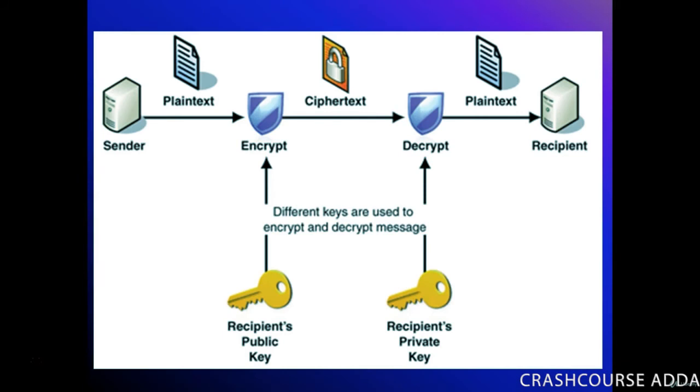Here is an example. Let's assume you are the sender of a plain text message. That plain text message is encrypted using the recipient's public key. Once that's been done, it's created into ciphertext. That ciphertext is then decrypted. It's decrypted using the recipient's private key. Upon completion, the decrypted message becomes plain text once again and is sent to the recipient. As you can see, there's a public key and a private key involved.